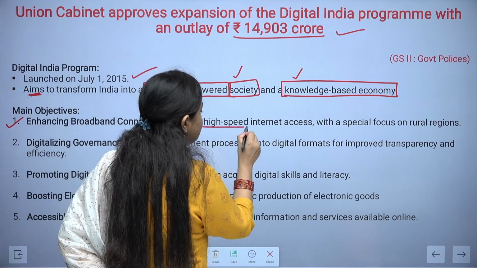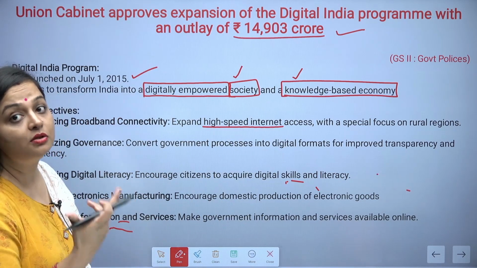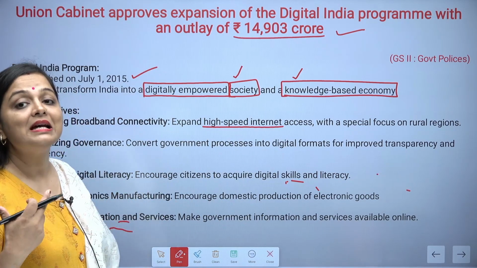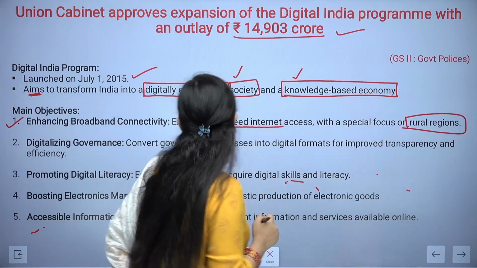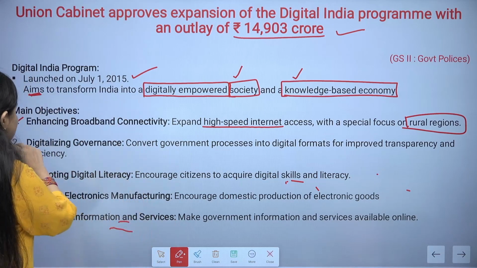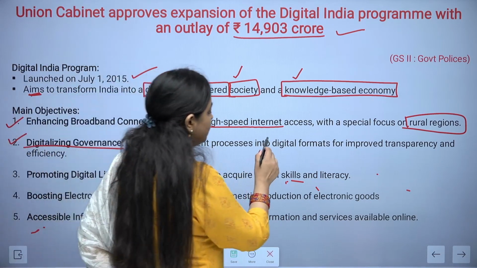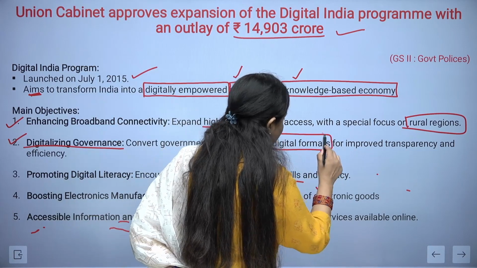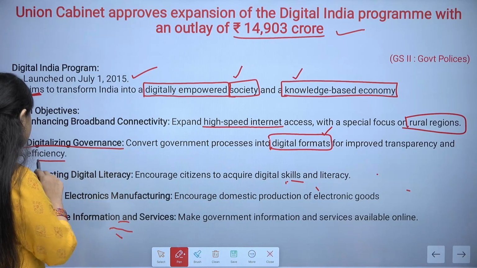So it expands high-speed internet access with a special focus on the rural regions. Okay, so that is what we are focusing on, rural regions. Next is digitalizing governance. So what we are doing, we are converting everything and going digital for improved transparency as well as for efficiency.